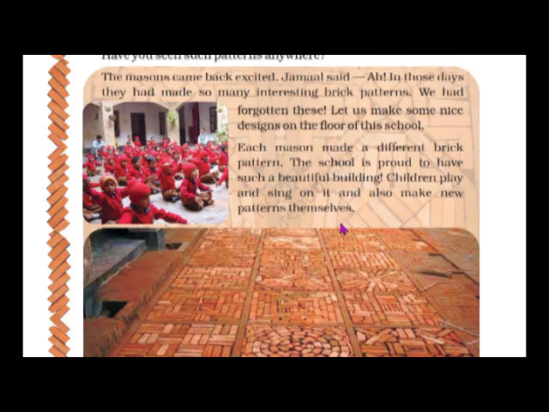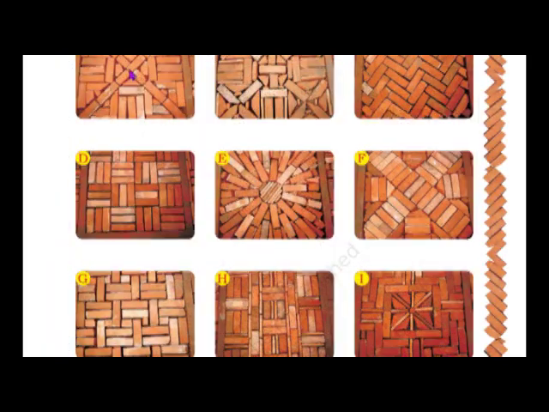Now when you observe something new, children, you like to make it. So there were so many patterns in this school, and children started making new patterns themselves. Children, observe these patterns here. They are labeled as A, B, C, D, E, F, G, H, I, J, K. All these pictures have different patterns of bricks.